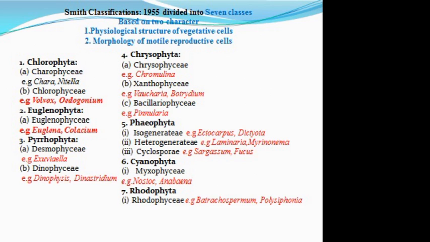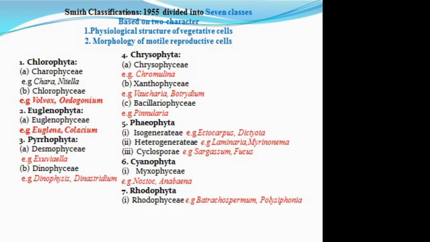In 1955, Smith divided algae into 7 divisions, based on two characters: the physiological structure of vegetative cells and the morphology of the motile reproductive cells. These were further divided into subclasses.